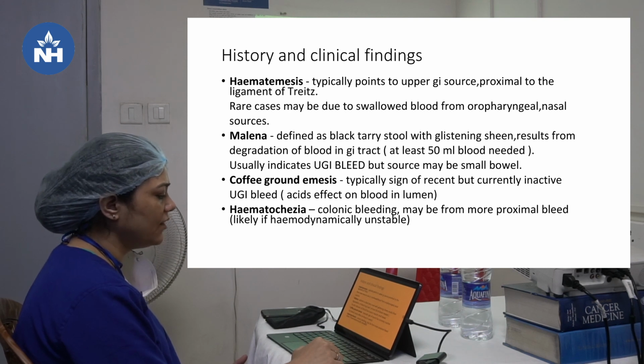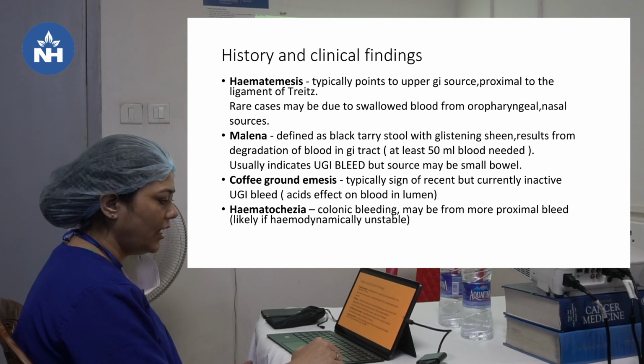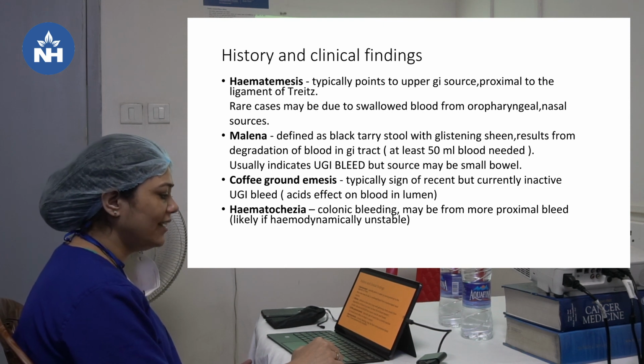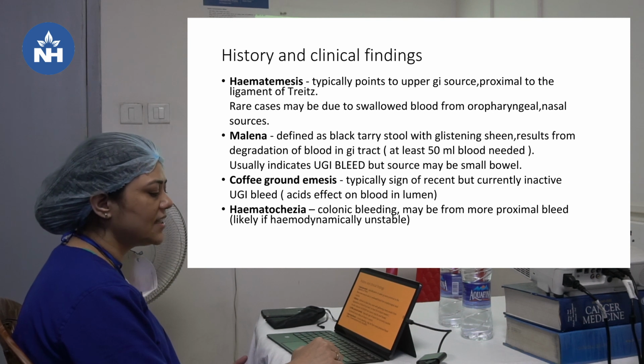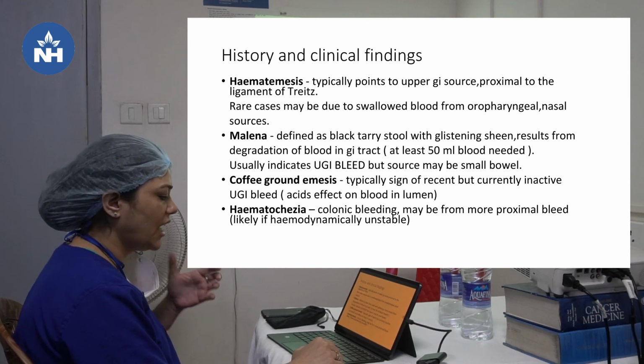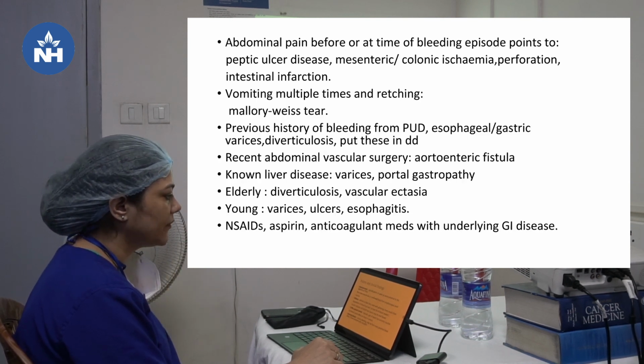And hematochezia is fresh red blood coming from the stool. It indicates colonic bleeding. It may be from a more proximal bleed, especially if the patient is hemodynamically unstable. We have to suspect it can also be because of upper GI bleed.